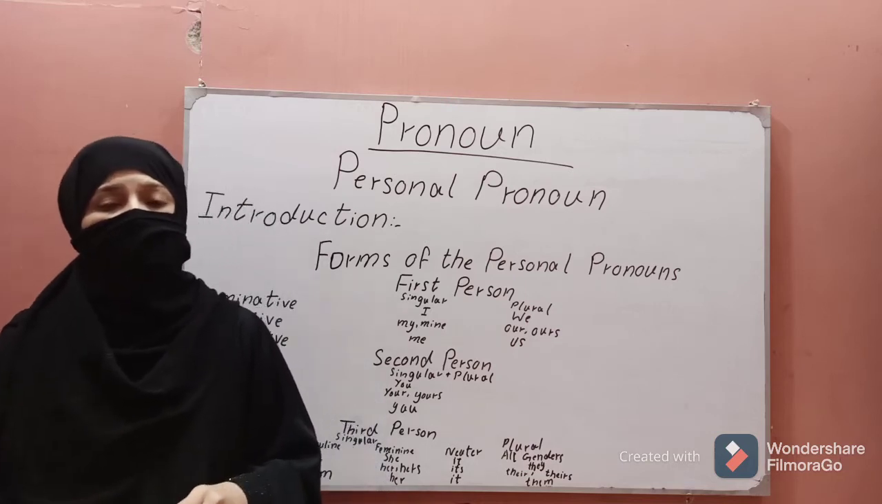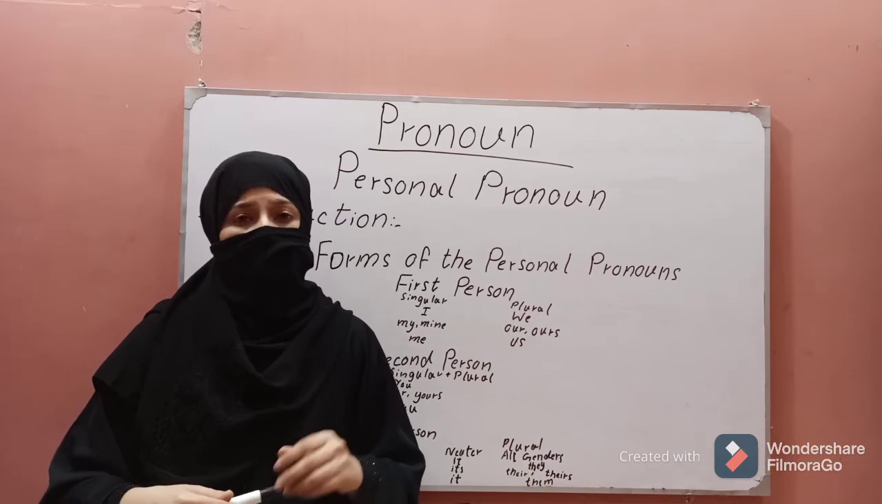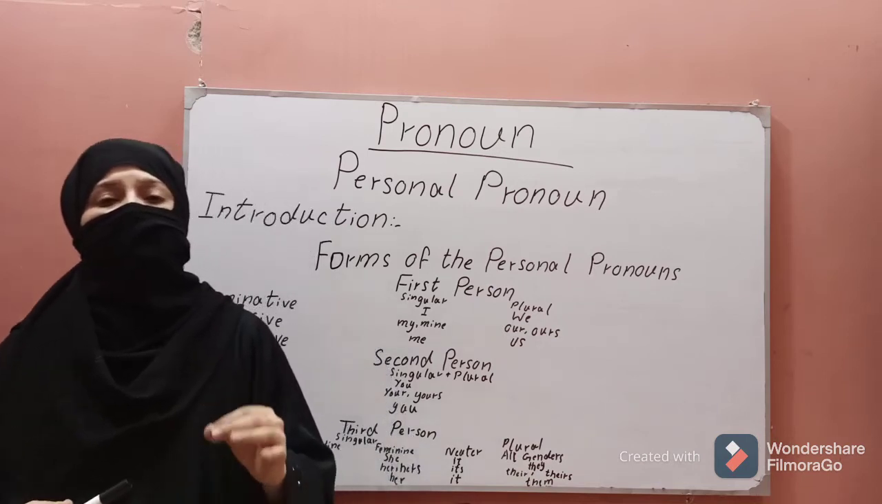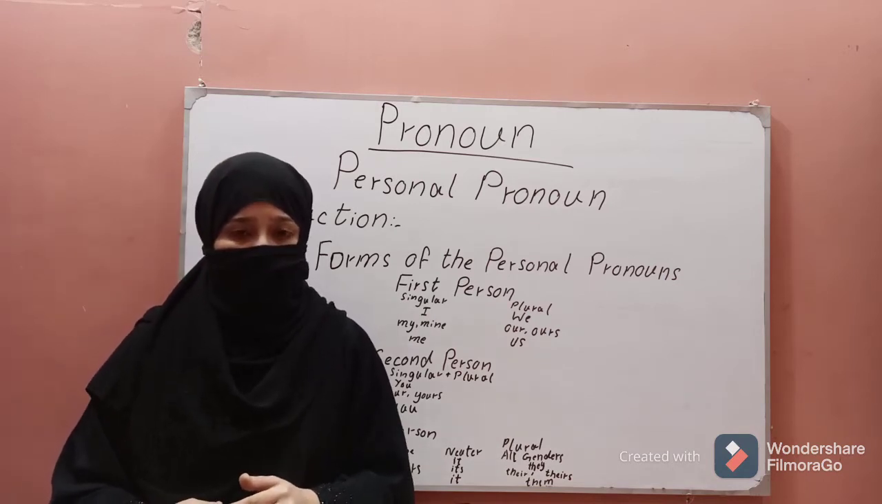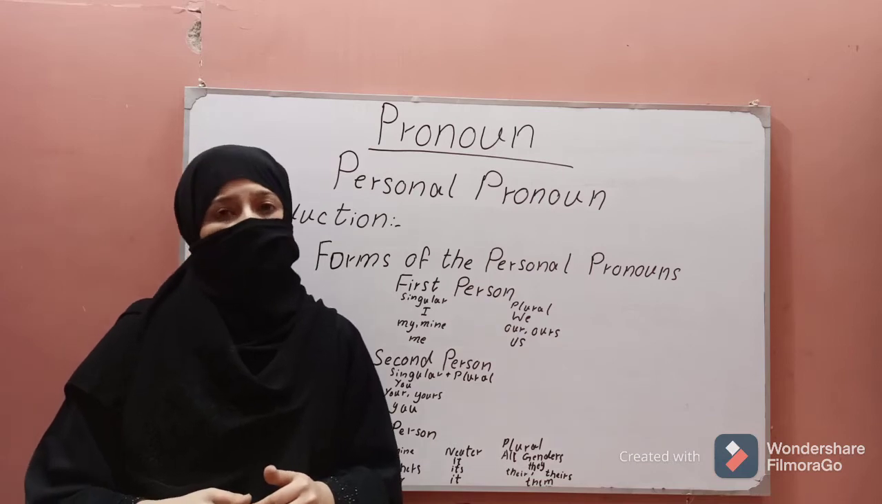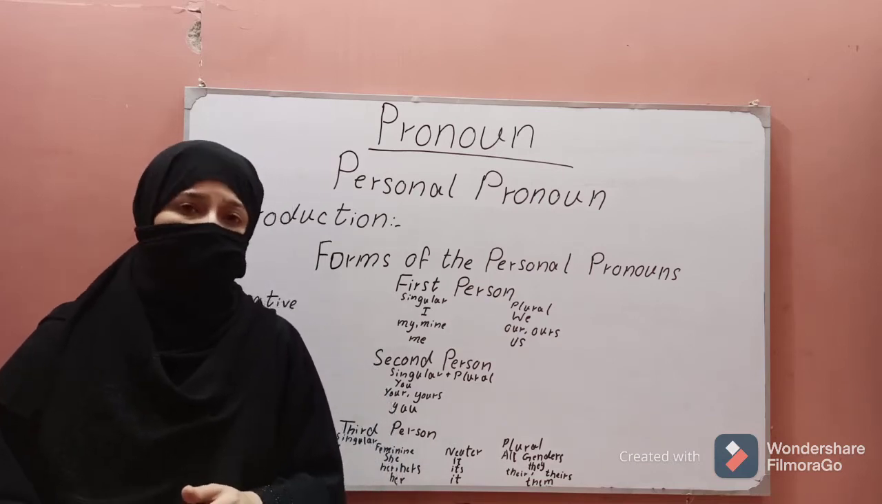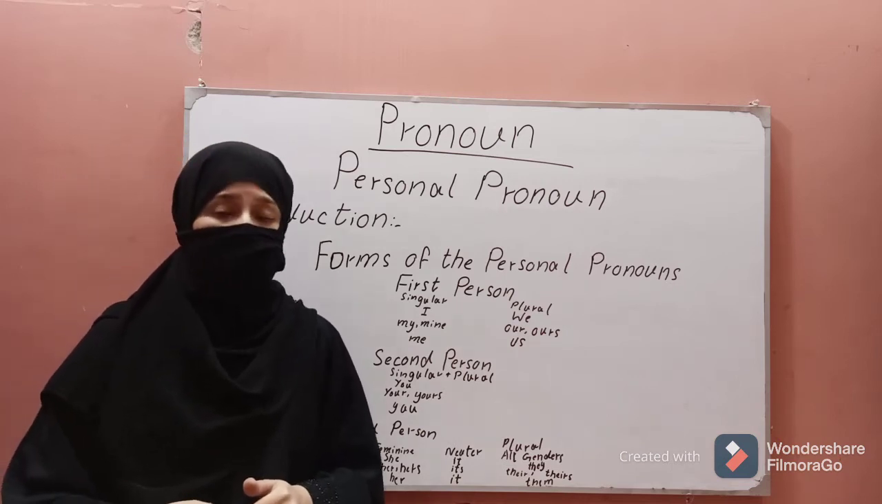Now I am giving you two examples. You must see what the difference is between these two examples. Which example is better? Ali is absent because Ali is ill. And the other example is: Ali is absent because he is ill.